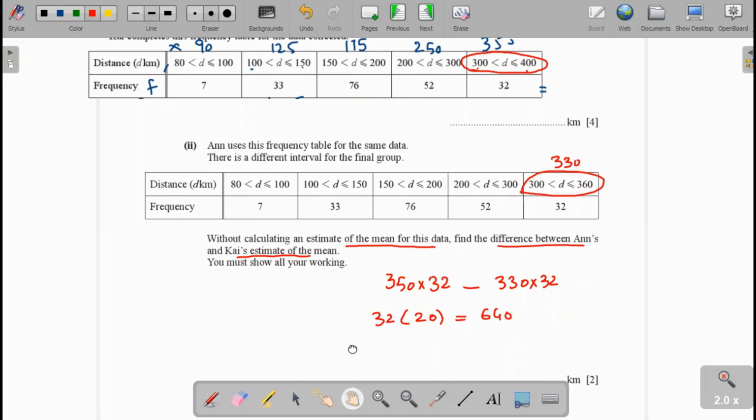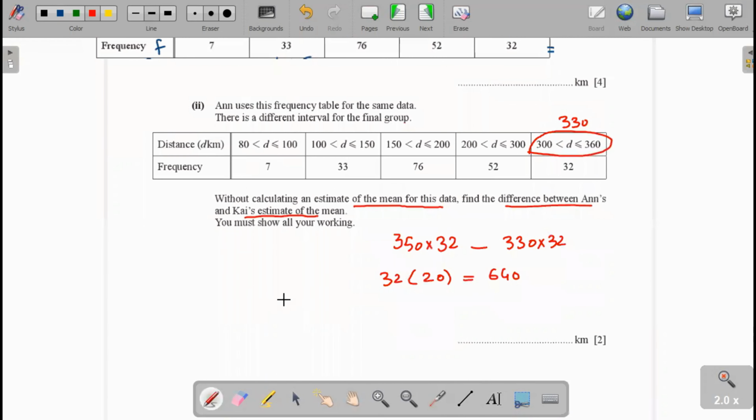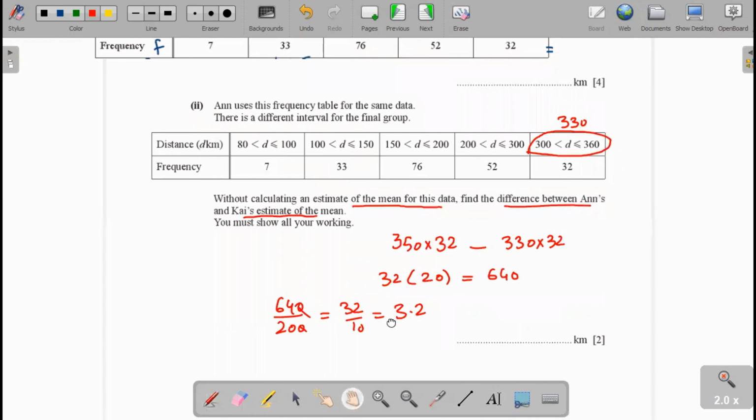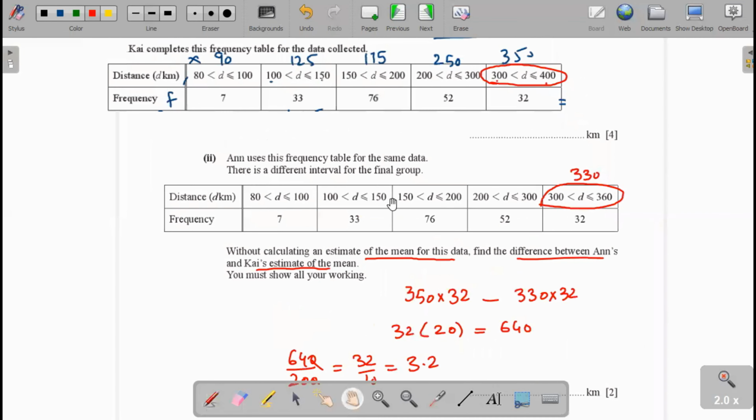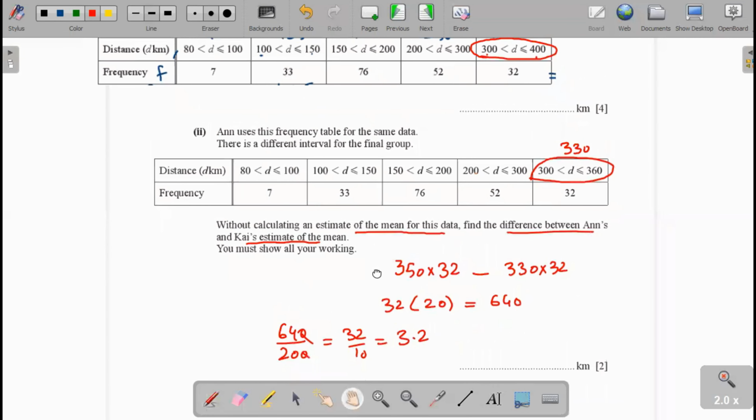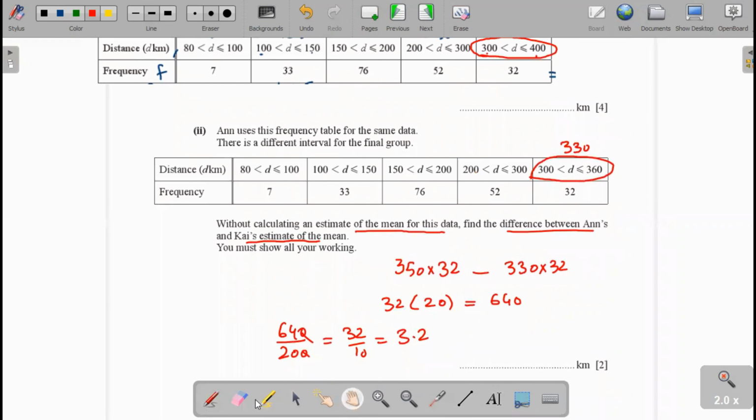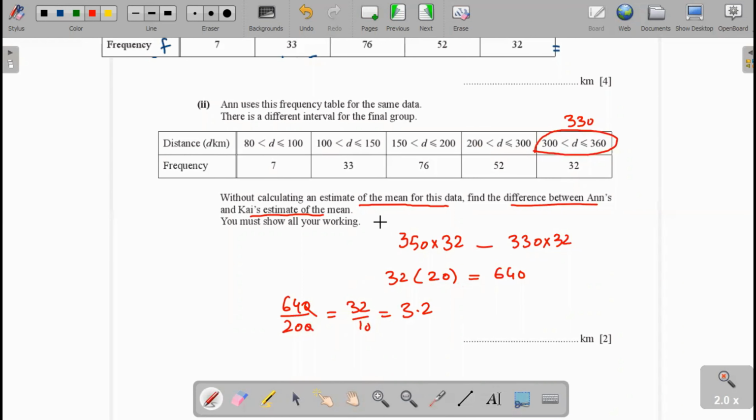Now, when we divide this by 200, 640 divided by 200, we get 32 over 10, and that is 3.2. The difference between the mean and the pi data is 3.2. And you see here, this is the answer. We have to show the difference between the ant and pi estimate of 3.2 kilometers.